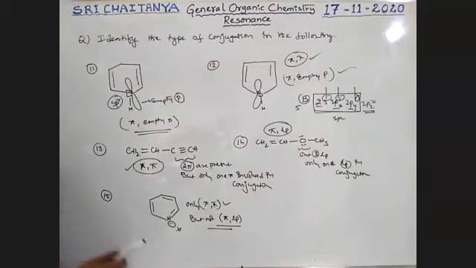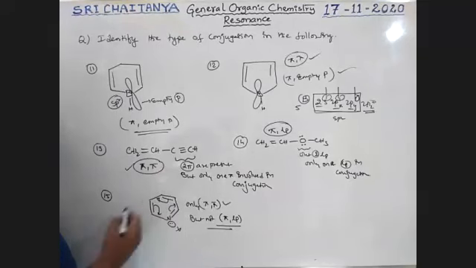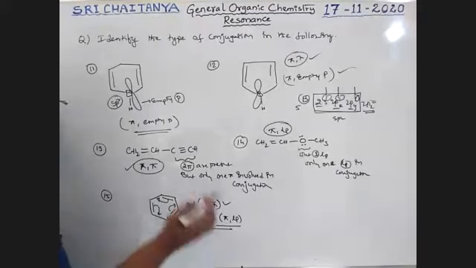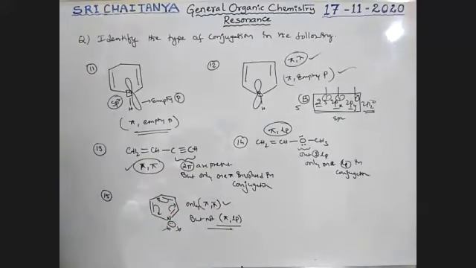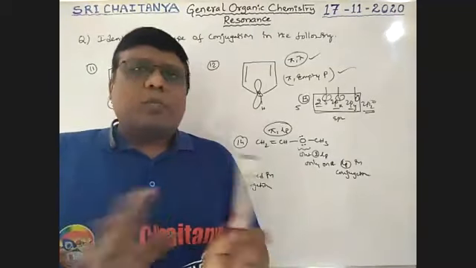Okay, see here, boys. This pi bond migrated here. This pi bond migrated here. That means all these pi bonds are sufficient. No need for this lone pair to be involved in resonance. That's why the lone pair is not involved in resonance. So pi bonds are sufficient. That's why the lone pair is not involved.